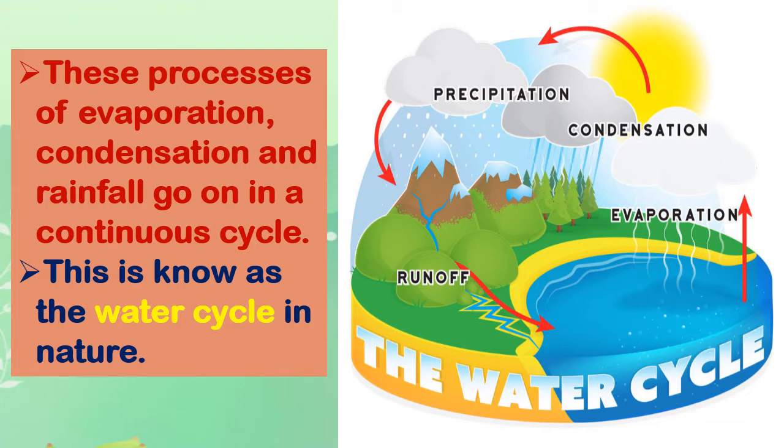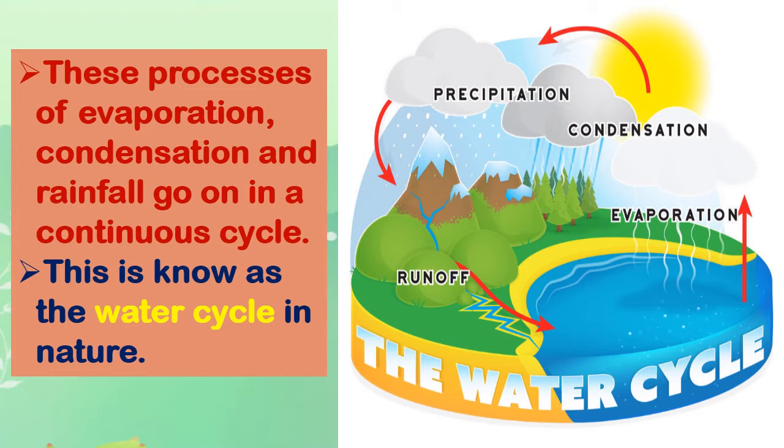Now, this process, that is evaporation, that is water heating up and forming water vapor and rising up into the atmosphere, that is called evaporation, and then water cooling down, that is called condensation. The water vapor cools down and forms into droplets of water, so that cooling process is called condensation.